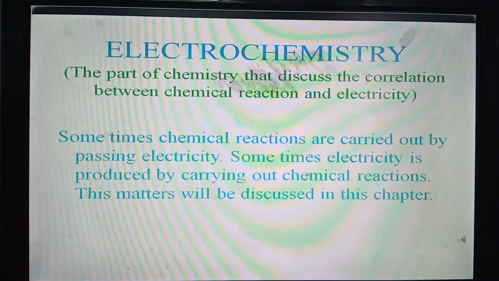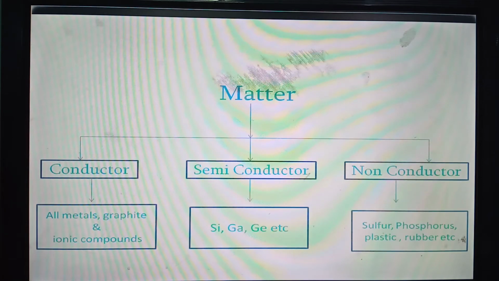For clear understanding of this chapter, we have to get some preliminary knowledge about matters. At first, the classification of matter in respect of conductivity. In respect of conductivity, matters have been classified into three categories.